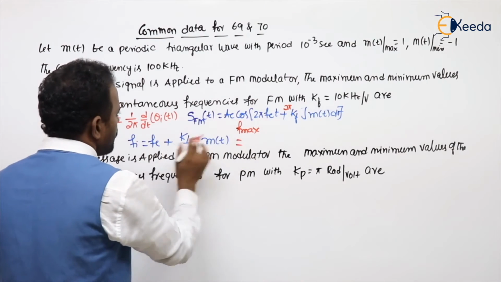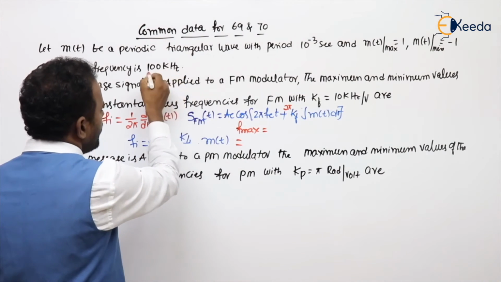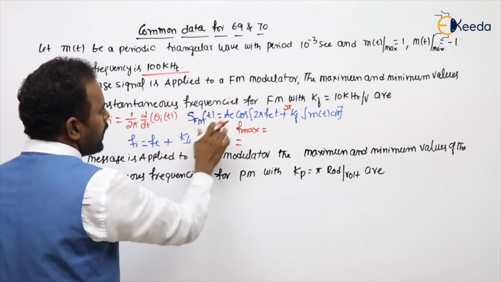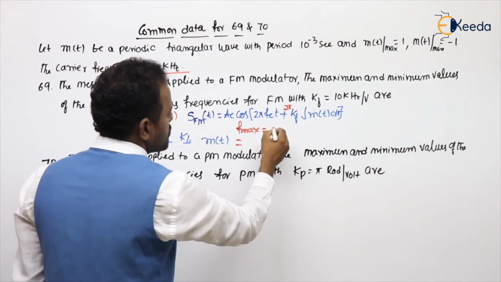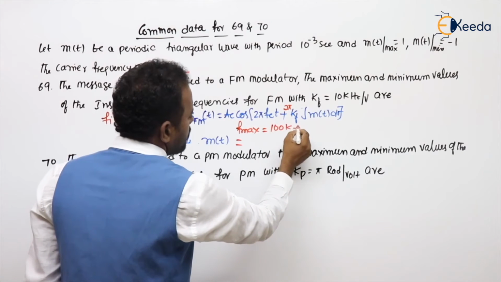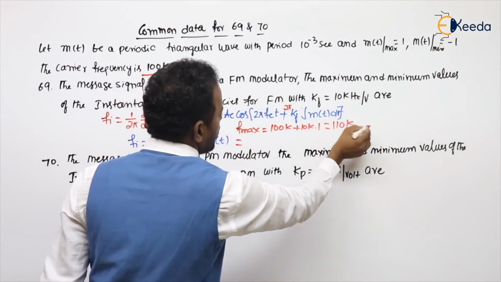What is the maximum value? F max I'm writing. Fc value is 100k, and Kf value is given as 10k. M of t maximum is given as 1 volt. So 100k plus 10k into 1, so 110k.